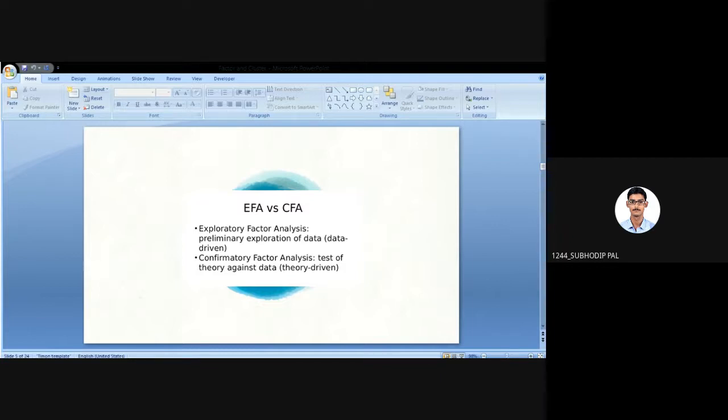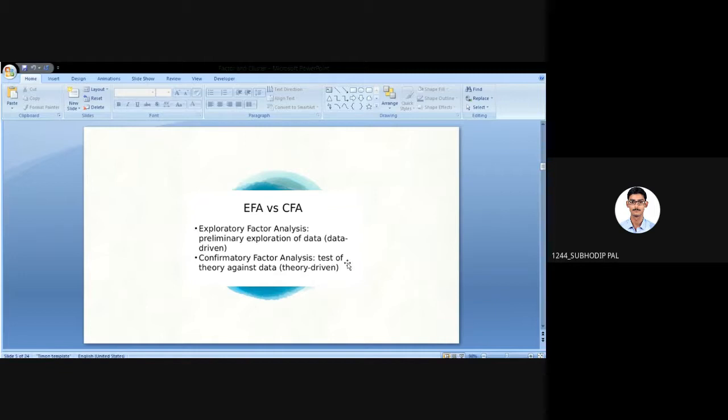Initially I am feeding those 10 variables into a system for running the factor analysis, and the researcher doesn't know how many factors will result from those 10 variables. After analyzing those 10 variables, I'm getting 3 factors. So that is exploratory factor analysis.